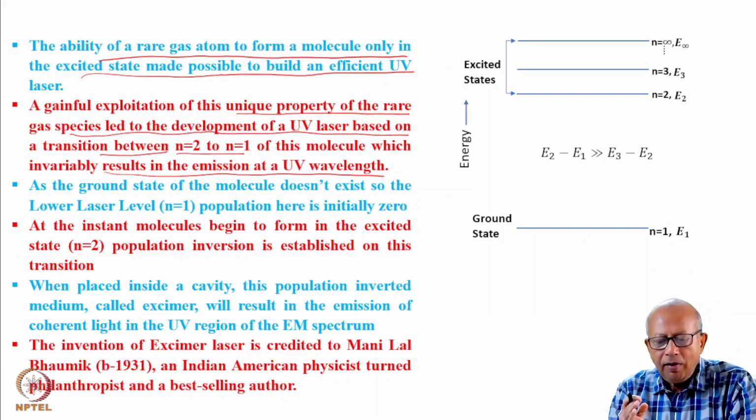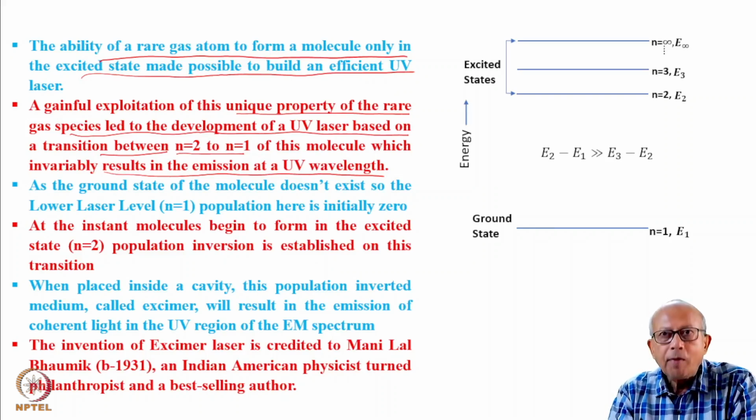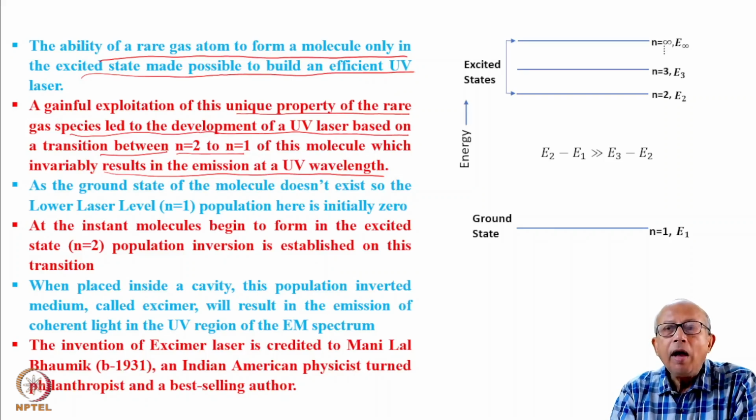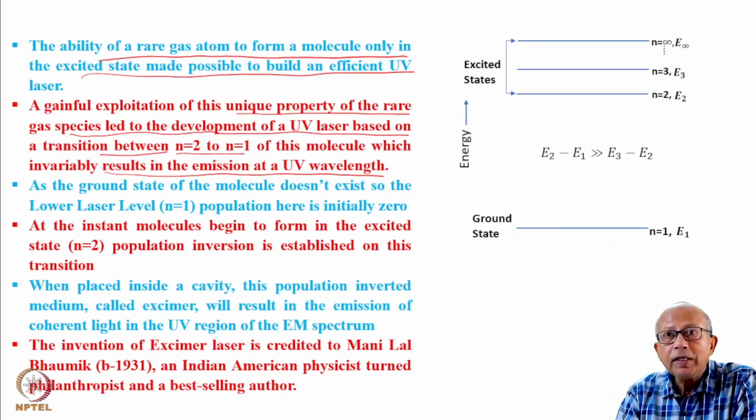I think I will end here today, and next class I shall explain to you the underlying physics of operation of the excimer laser and show how the excimer laser actually helped realize the emission of coherent light at ultraviolet wavelength.